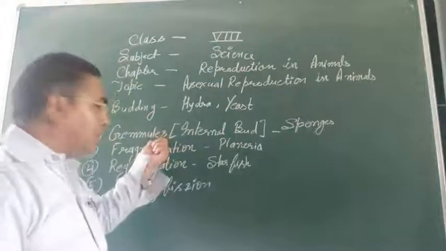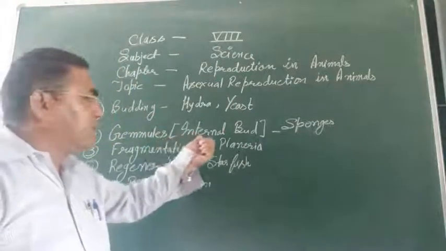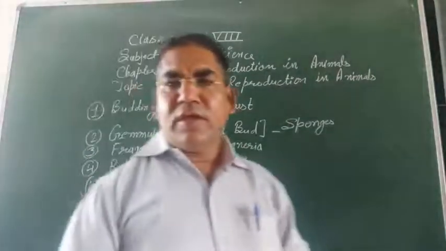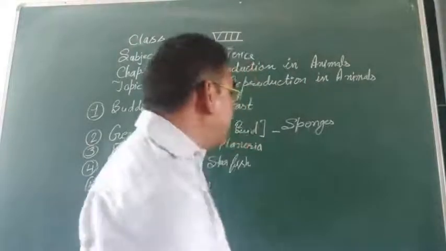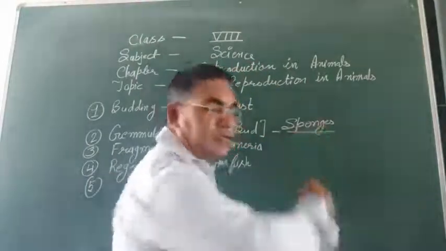Now the second method is gemmule formation, also known as internal bud. It is present in sponges.